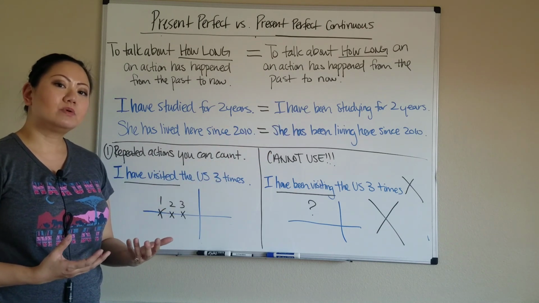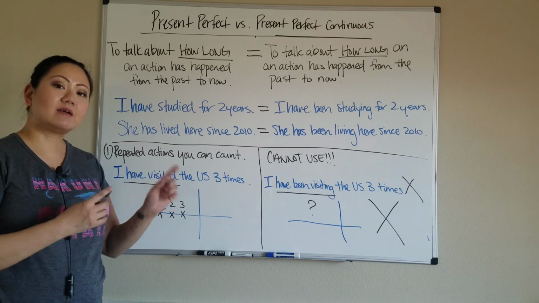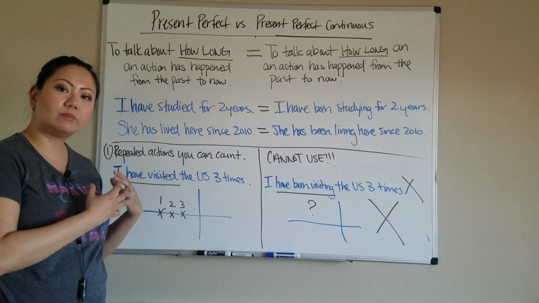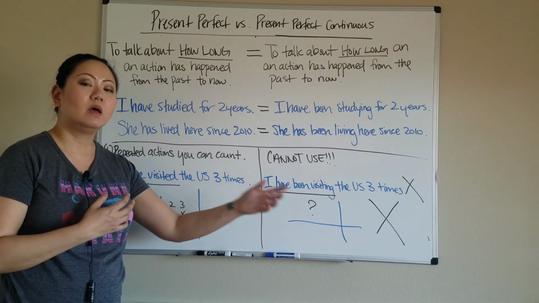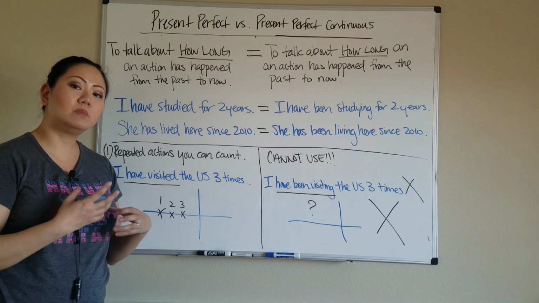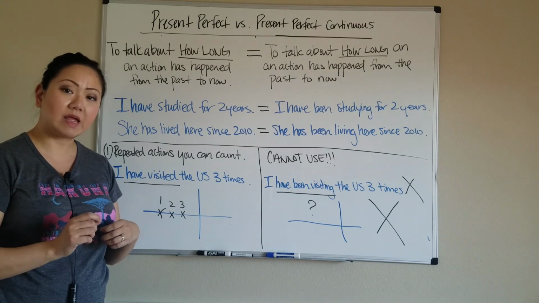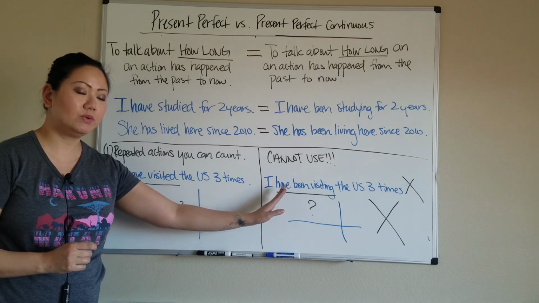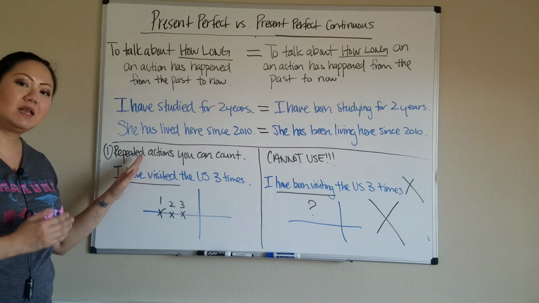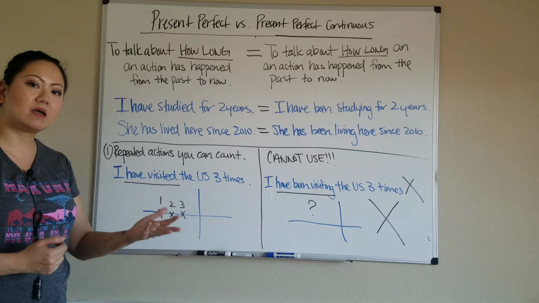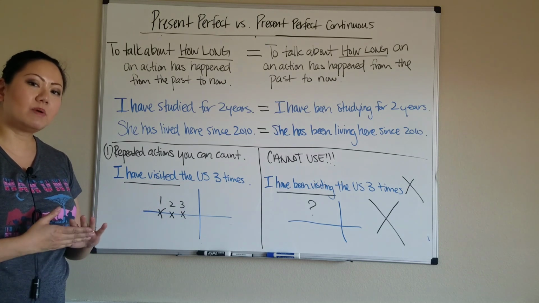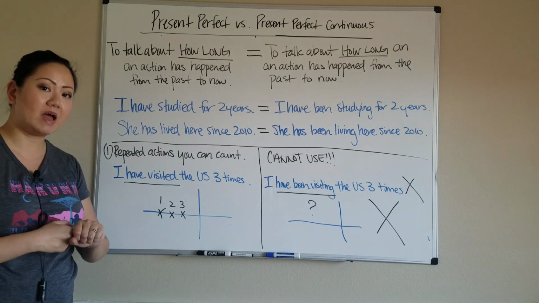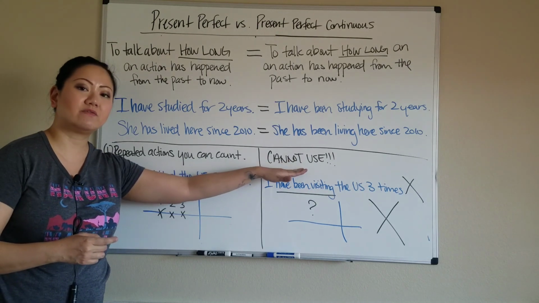What are some examples where we can't use both? In the last segment, I talked about how there are examples when something's completed versus something that's ongoing. But there's another scenario when you see a choice in a fill in the blank, whether to put in present perfect or present perfect continuous. When you have repeated actions that you can count how many times something has happened, when you think about it, if you can count something that has happened, that means it has ended at some point in the past. Therefore, we cannot use that for ing.